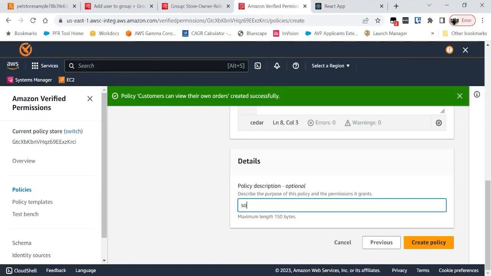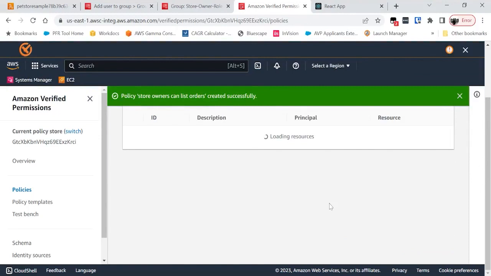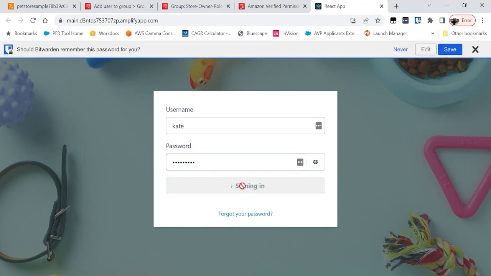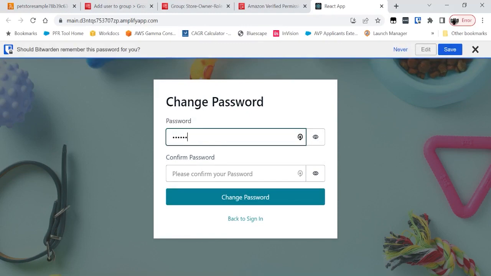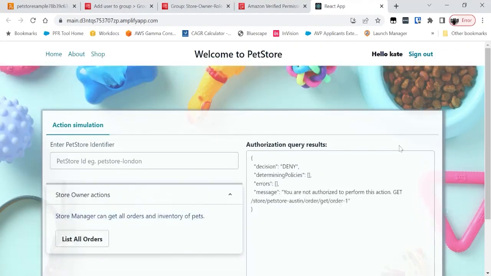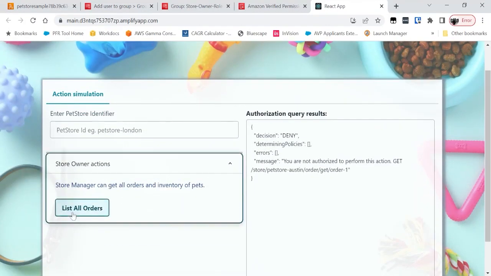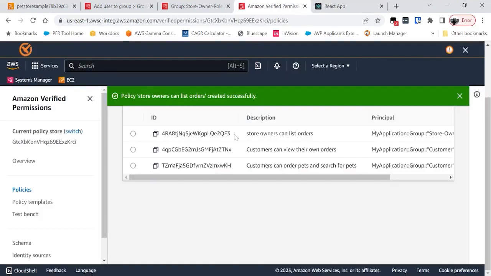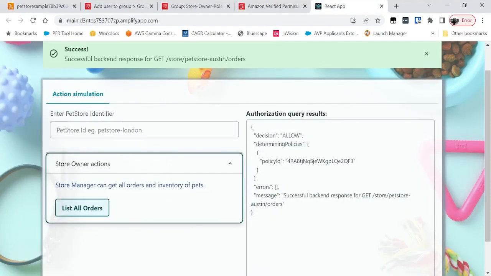So I create this policy. I go back to my React app, log in as Kate, and let's see if she can view all orders. Okay, and so I hit list all orders. And it does, in fact, result in an allowed decision because of this policy ending QF3, which is the policy I just created for store owners.